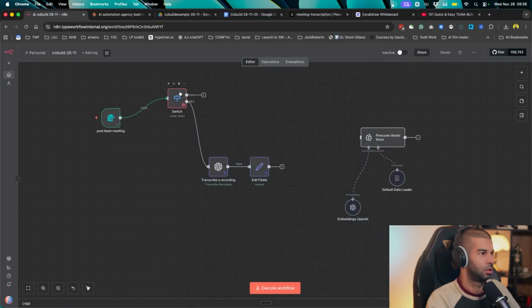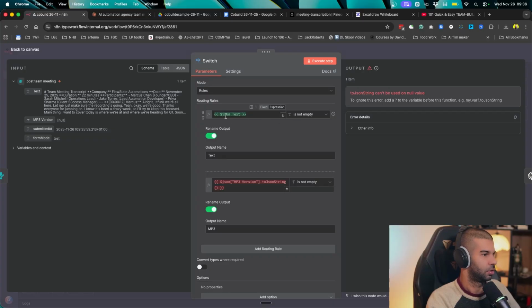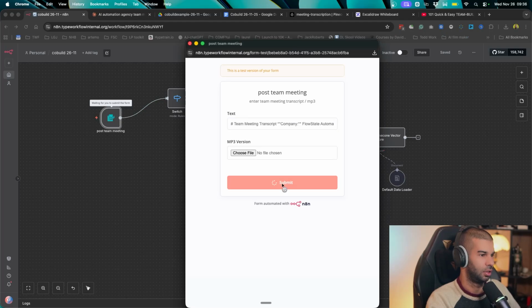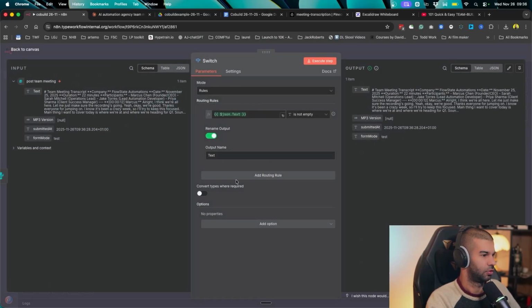and then hit submit. So now this didn't like that. Let's see, this is not empty. All right, so this for some reason didn't like that. So what we can do is just remove this. And if I insert the text version again, it should go down this, which is fine. And then let's also add a fallback output.